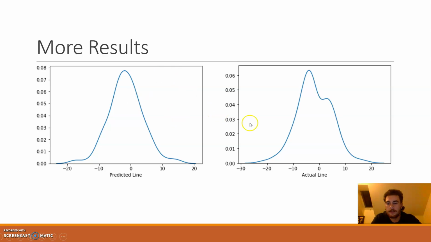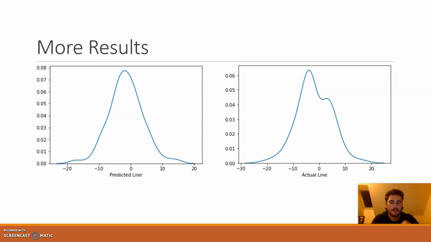This is what the predicted line for my model looked like against the actual line, again for games played in 2019. As you can see, the predicted line is very uniform, centered at negative 1.49.